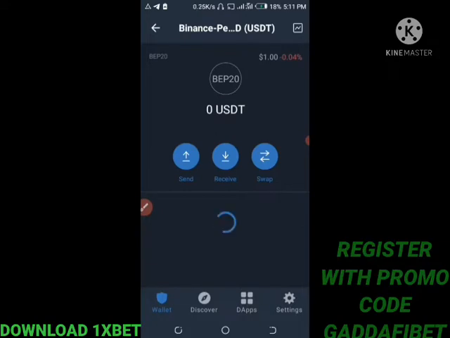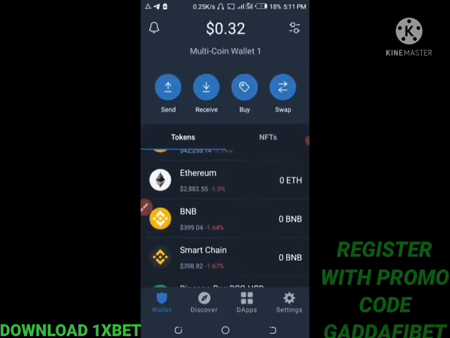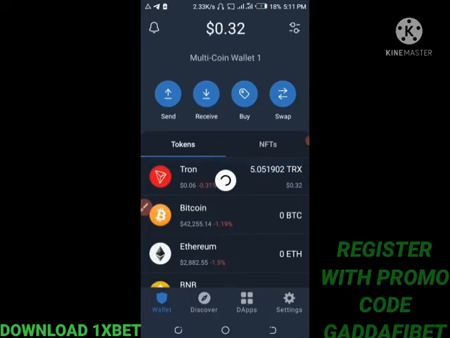USDT doesn't have such a tax. When you go, I prefer you use TRX. Go and swap your USDT to TRX. Now transfer it into your TRX wallet in Trust. When you are using Binance, go to Binance and transfer it into Trust.